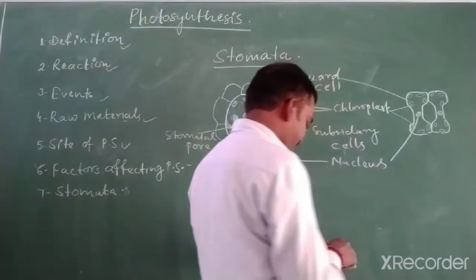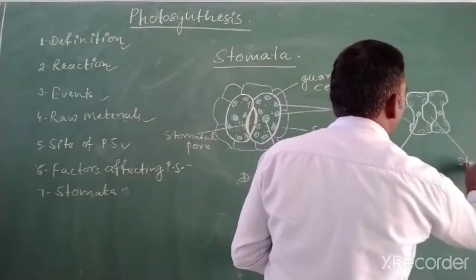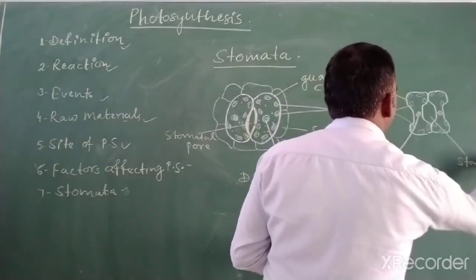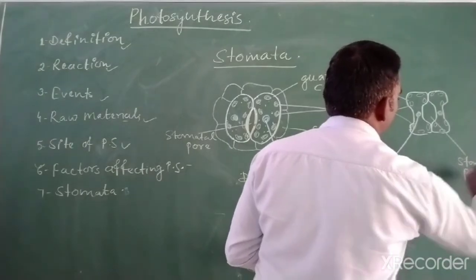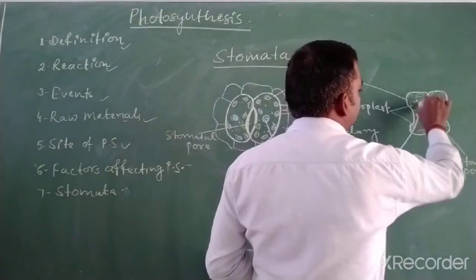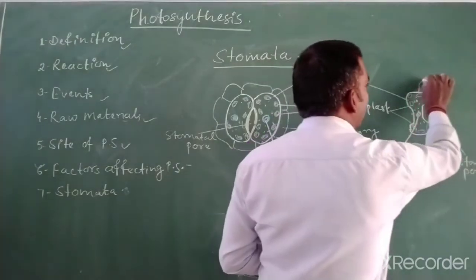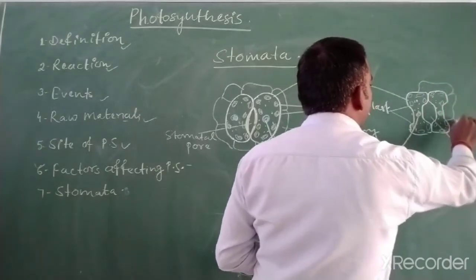And this is the stomatal pore, and it also contains the cytoplasm inside, and around the guard cell these are the subsidiary cells.